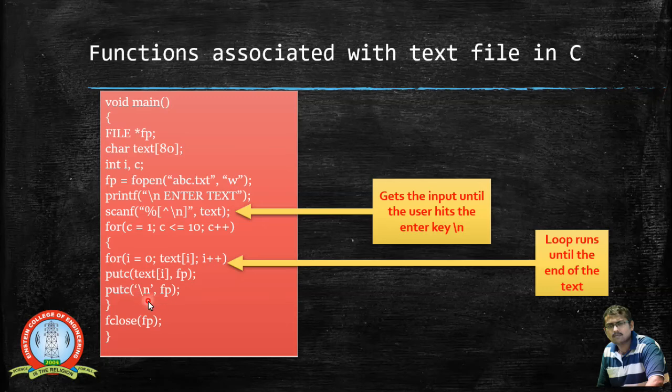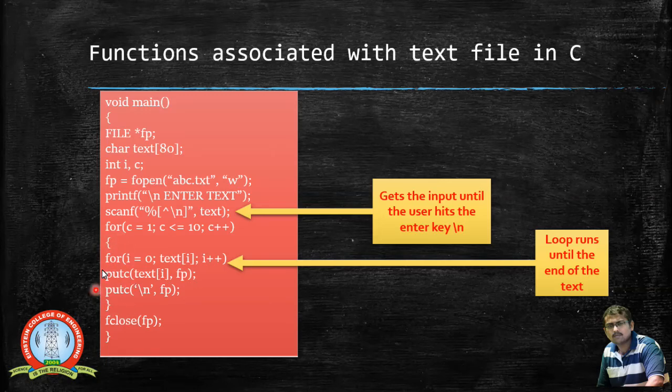So in this putc at the end of the line I am putting a backslash n, which means that a new line character is inserted in the file where the file pointer is pointing. So automatically this line is written and after that it moves on to the next line. Then once again this will get executed. So this for loop will execute 10 times.